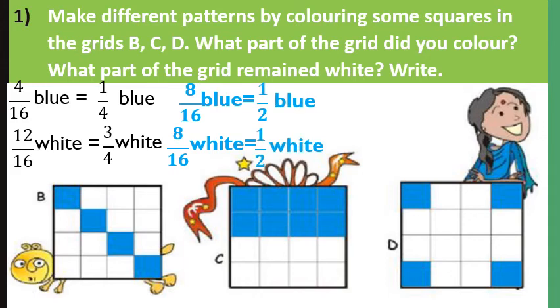In grid D, again we can see that out of 16 boxes, 4 are colored blue and the remaining 12 boxes are kept white. So 4 upon 16 blue and 12 upon 16 white. And 1/4 of 16 is 4. So we can say 1/4 part of grid D is colored blue and the remaining 3/4 part of grid D is kept white.